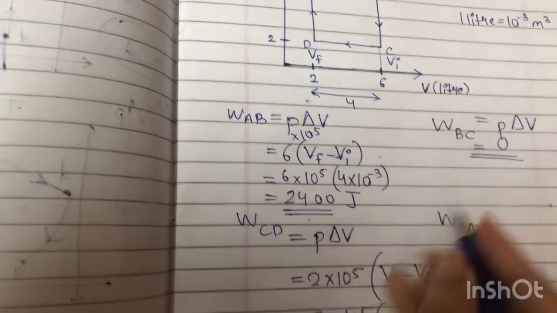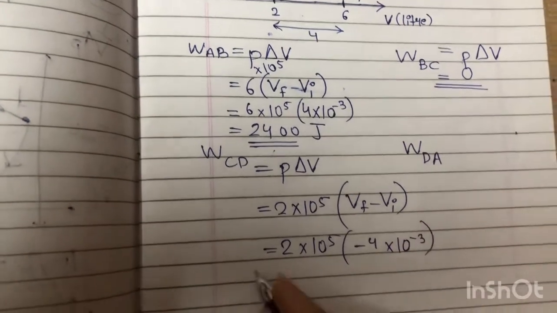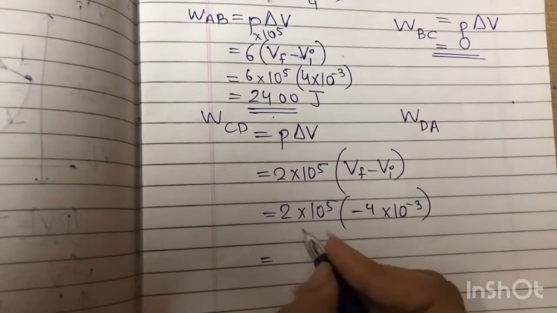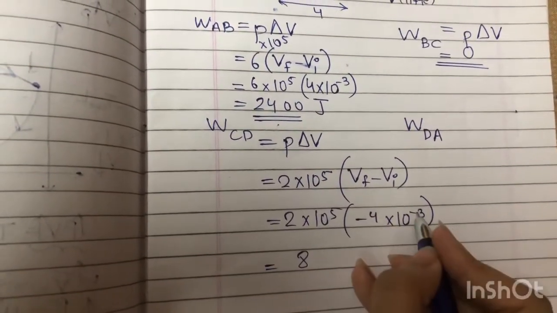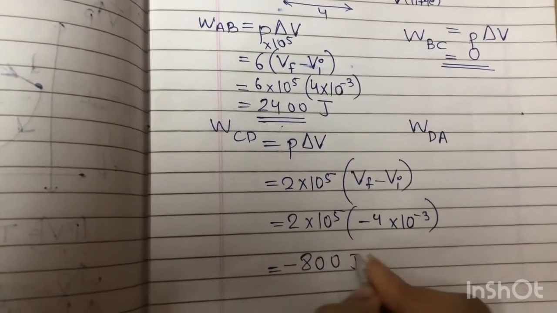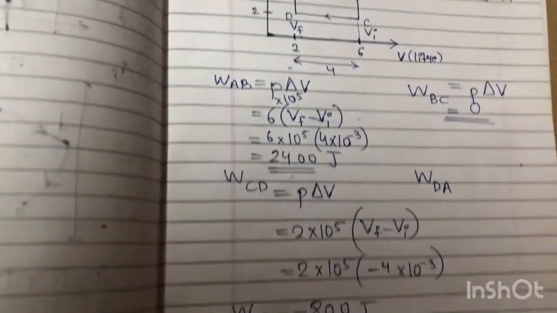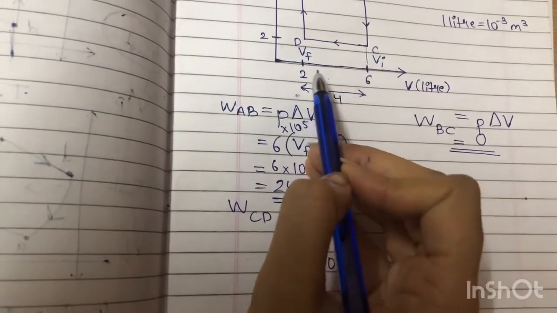So 2 minus 6 will give you minus 4 into 10 raised to minus 3. 2 4s are 8, and 10 raised to 5 times 10 raised to minus 3 is 10 raised to 2. So minus 800 joules. In this case, work done is negative because volume is decreasing.